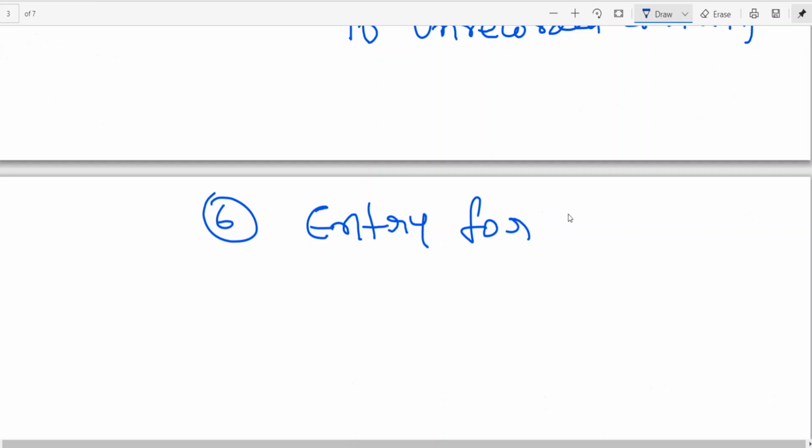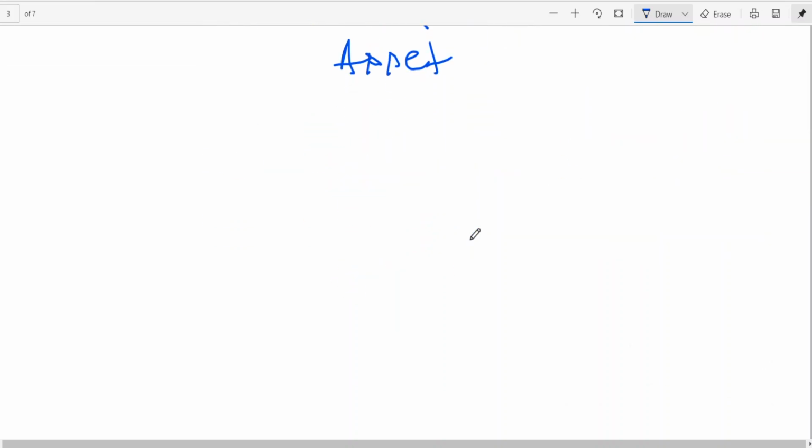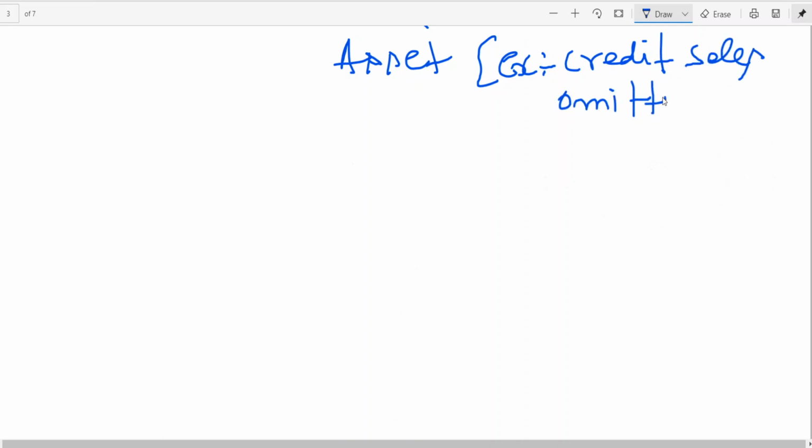Same is the case, entry for the opposite: entry for unrecorded asset. Example, credit sales omitted. There I have told you credit purchases omitted. Credit sales omitted means you have sold goods but you have not recorded it, and that is affecting your profit.